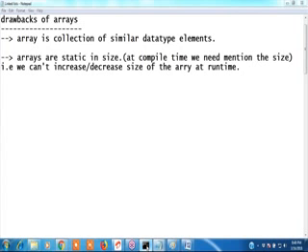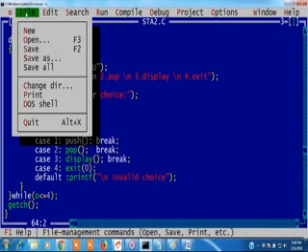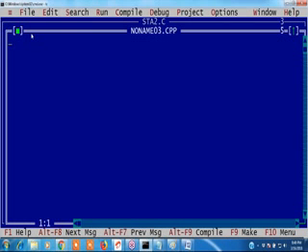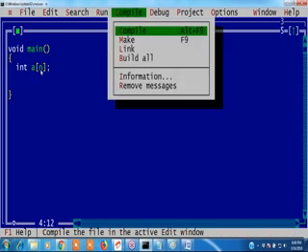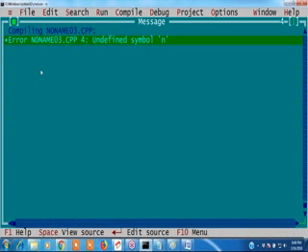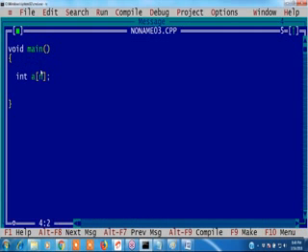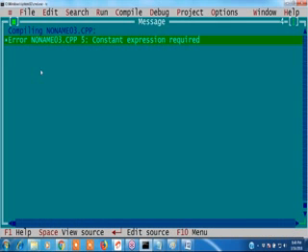Can I declare like this? I want to declare an integer in void main. Can I write int a[n]? It is not possible, right? It is not runtime; you can't enter the n value. This is an error: undefined symbol n. If I declare int n, and read the n value at runtime, it still gives an error, because a constant expression is required.